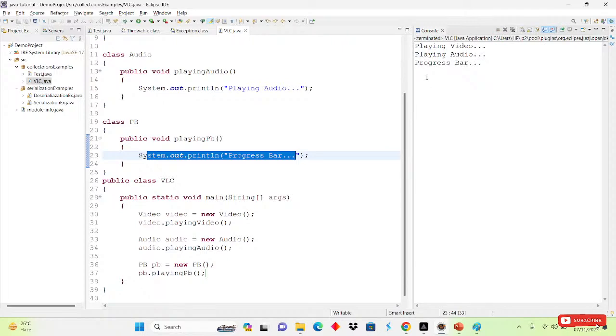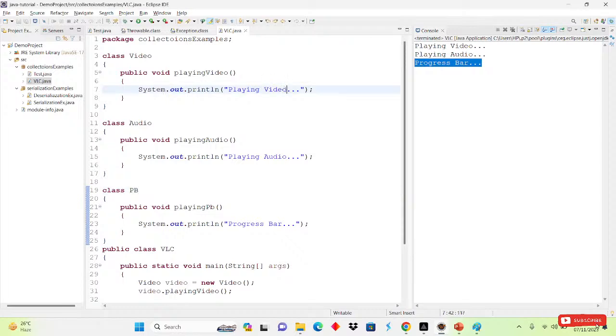But which problem are we facing here? When playing video is over, then playing audio will start. When playing audio is over, then the progress bar will start. Suppose we have a movie of 3 hours, so what will it do? I am writing 3 hours here, the same thing here also, and here also.